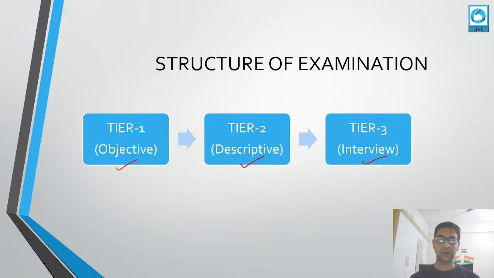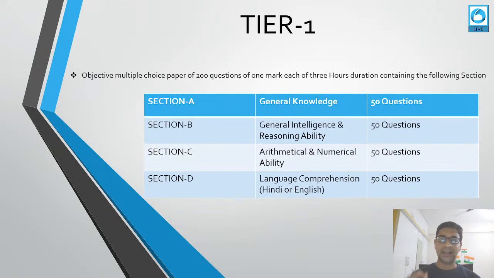Okay, then we have a tier 2 descriptive paper, then we have tier 3 interview. So 3 tiers are there. Each one of the tier sections we will be discussing separately. Okay, so now tier 1 examination.